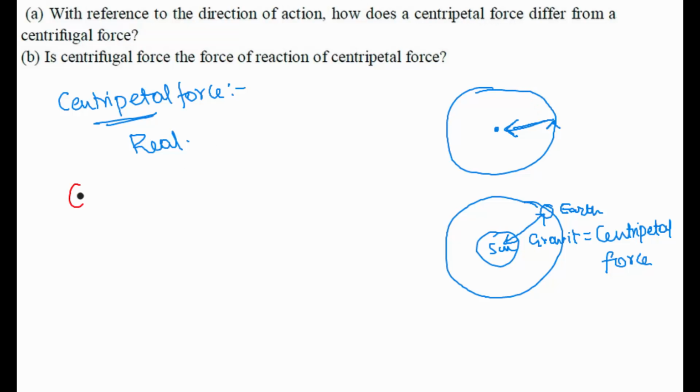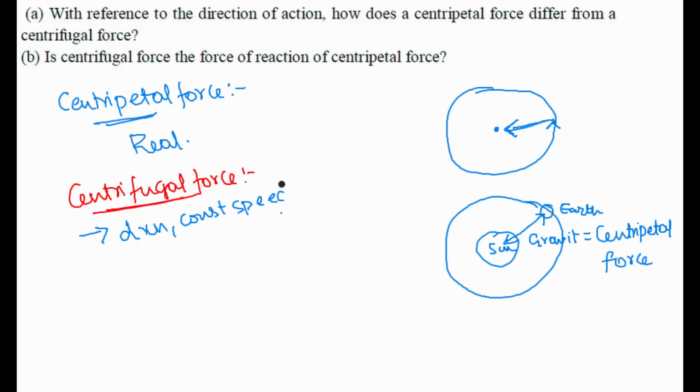What is centrifugal force? Centrifugal force is not a real force. How can we explain this? We need to know about inertia before we try to understand what is centrifugal force. If a body has mass, it won't allow you to change its direction, constant speed, or state of rest when its velocity is 0. It won't allow you to change any of this.